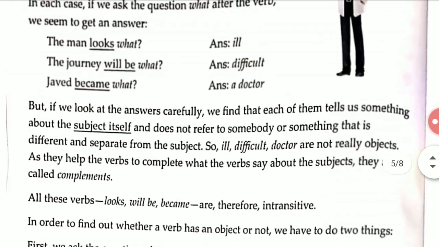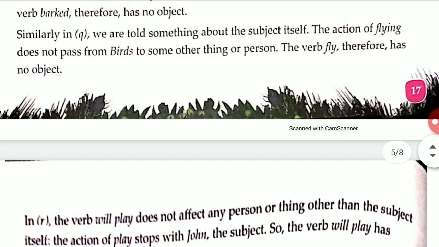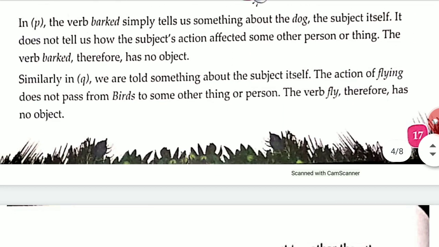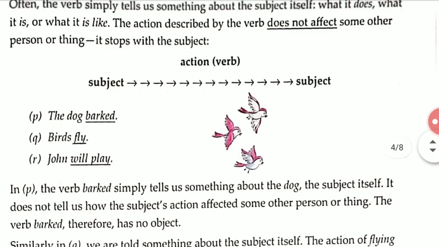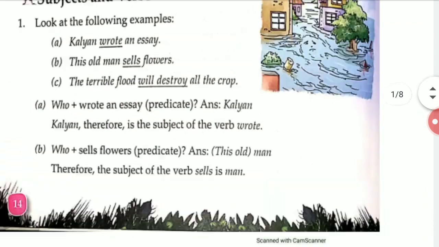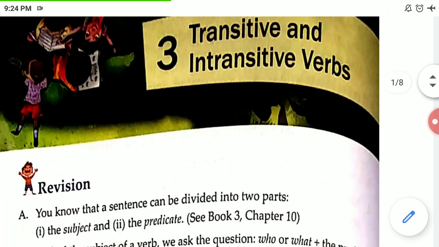Okay, so all the best. If you have any doubt you can ask me, and don't forget that I'm going to ask you how you have to find the subject of a verb, how you can find a transitive verb, how you can find the object of a verb, how you can say whether the sentence is intransitive or transitive. Okay, so all the best. Go through the video again and again. I will suggest that the video is there with you. You can watch this video anytime. Okay.